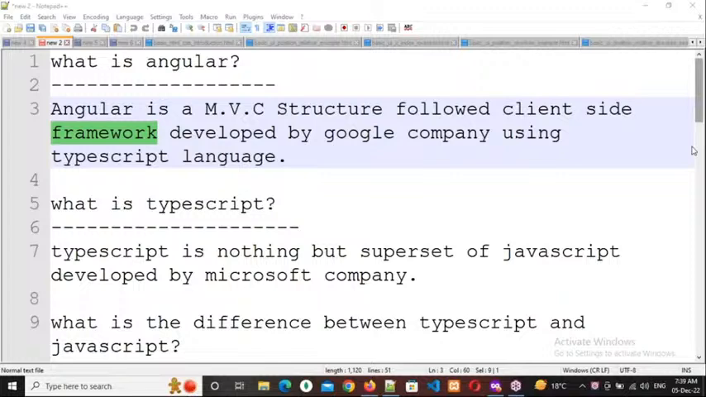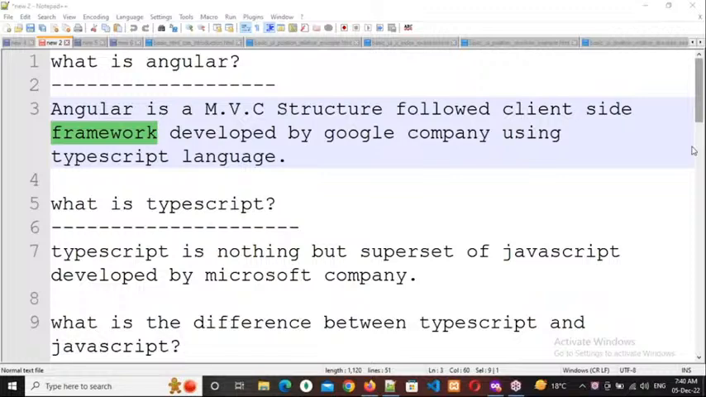So which company developed this? Google company. By using which technology? By using TypeScript language. So every framework should be developed by using some language only.